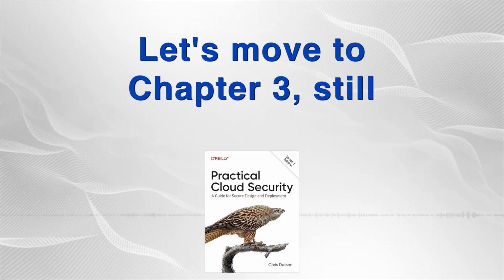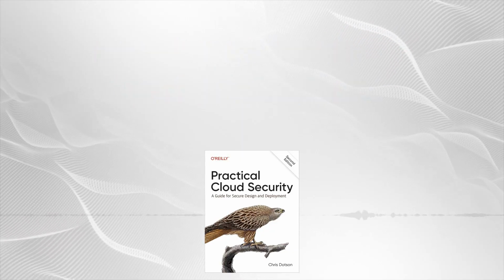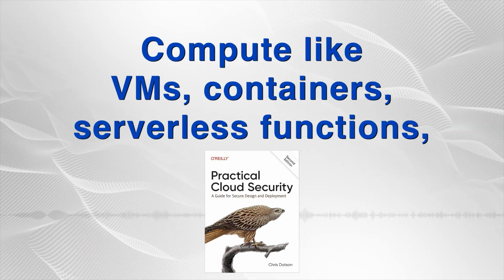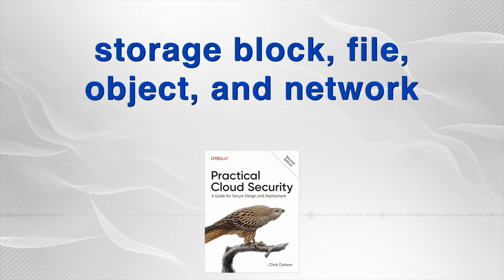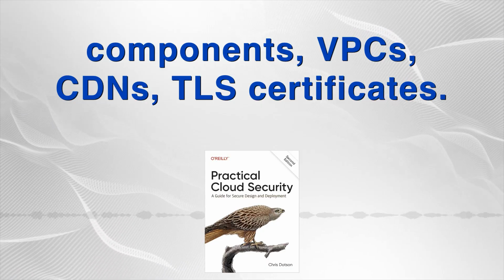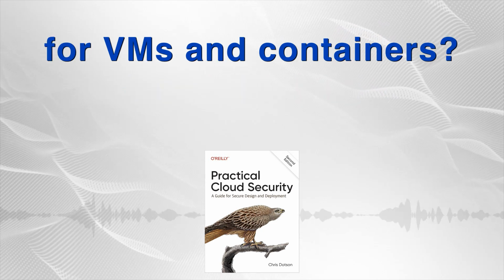Let's move to Chapter 3, still on assets, but focused on cloud asset management and protection. This covers the infrastructure assets themselves. Compute like VMs, containers, serverless functions, storage: block, file, object, and network components: VPCs, CDNs, TLS certificates. What specific risks does it highlight for VMs and containers?